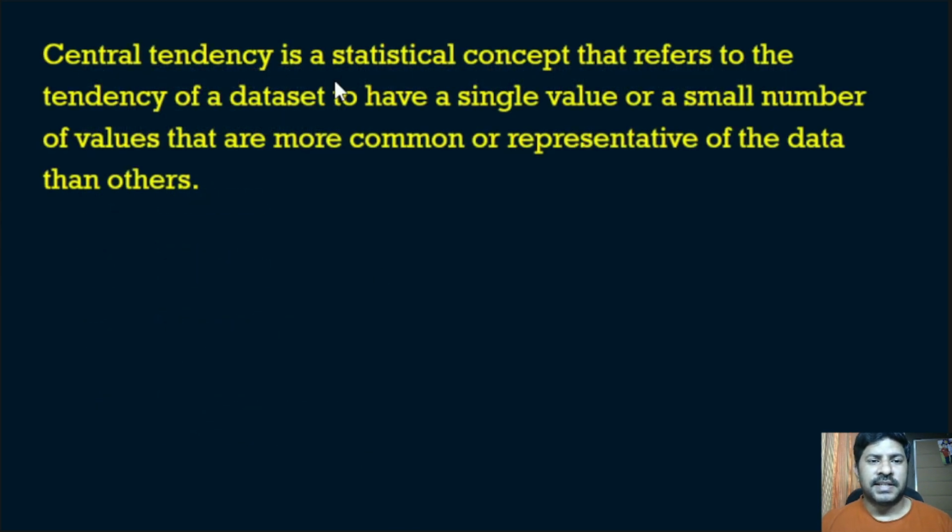Central tendency is a statistical concept that refers to the tendency of a dataset to have a single value or a small number of values that are more common or representative of the data than others. So central tendency means, in simple words, which value is more frequent, and based on that we will represent the whole data set.